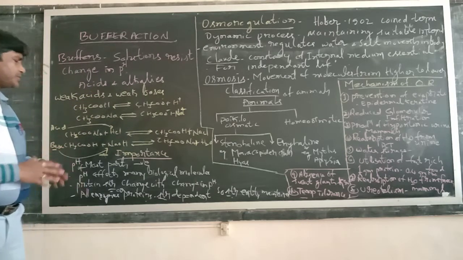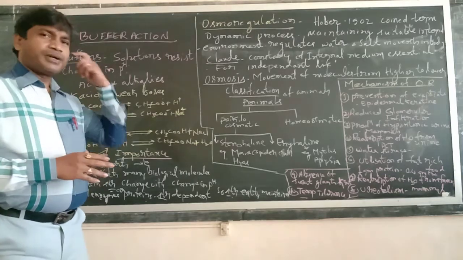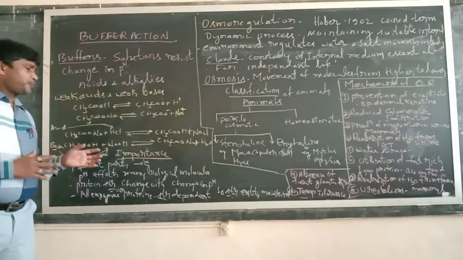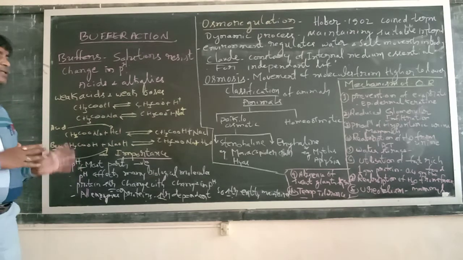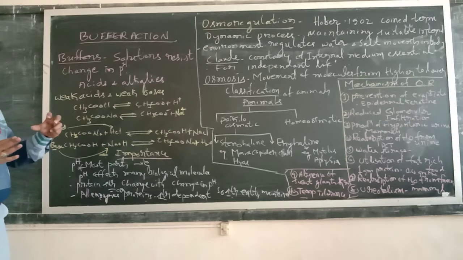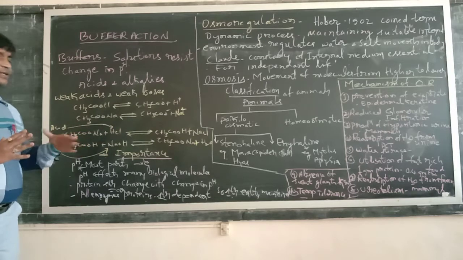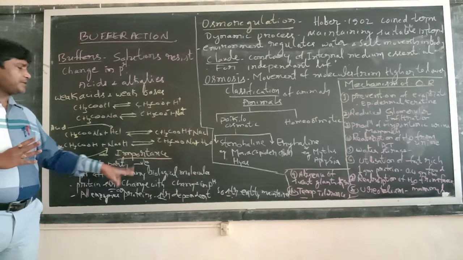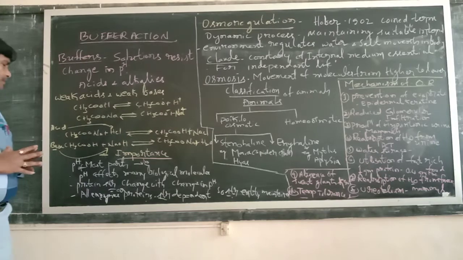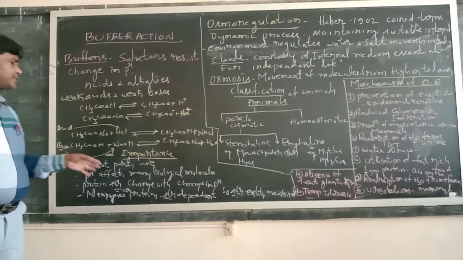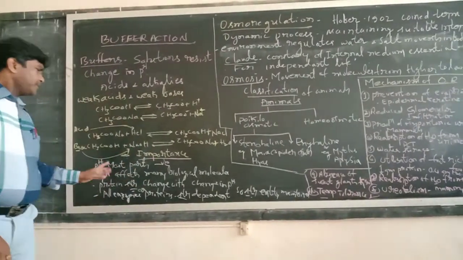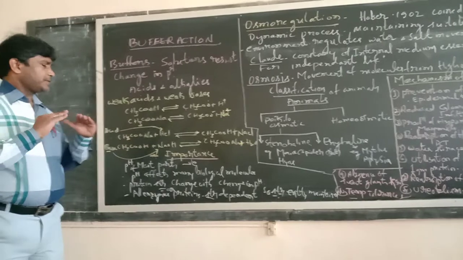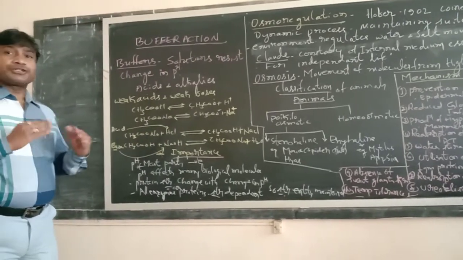Then the protein structure. Our body is composed of so many proteins, and the protein structure changes with the change in pH. So a certain pH is to be maintained for the maintenance of the proteins. And you know very well, all enzymes are proteins, and they are structure dependent.